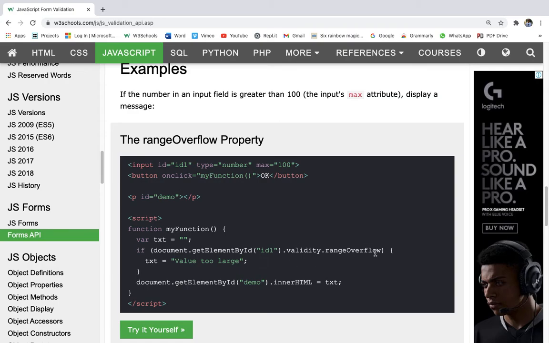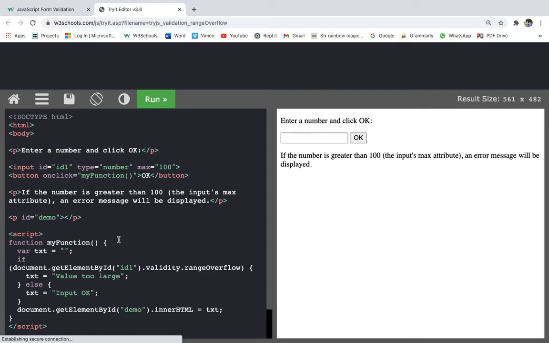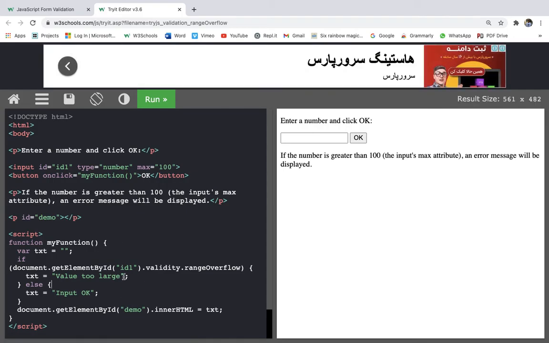If this statement returns true, it means that the value we have given is too large, and it will do txt equals value too large. Else it will print input okay. So if I give a value greater than 100, it will show value too large. But if I give a number less than 100, like 3, it will show input okay,